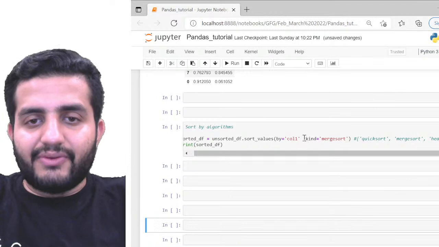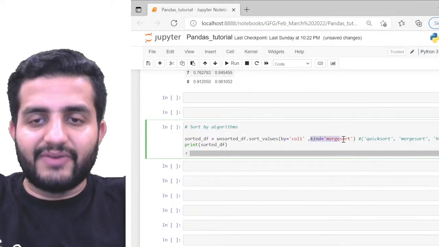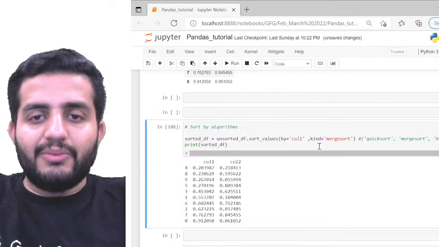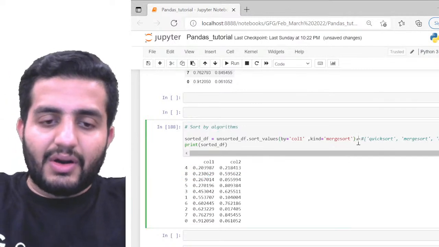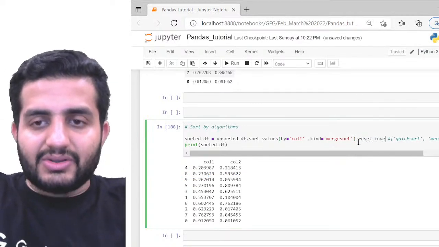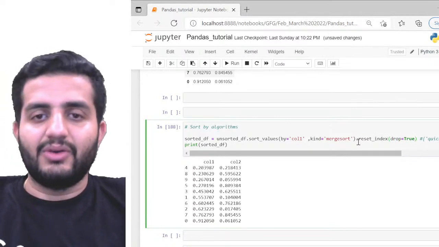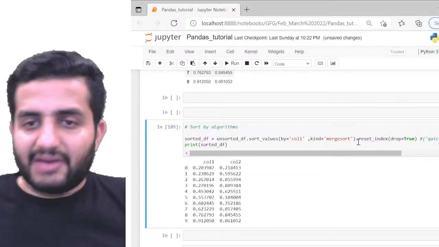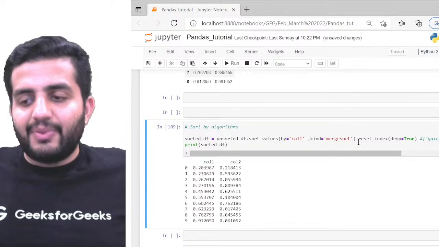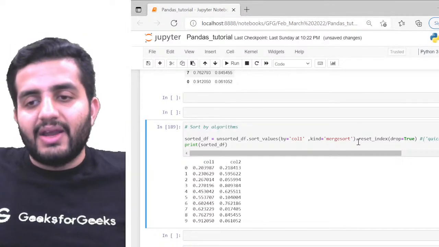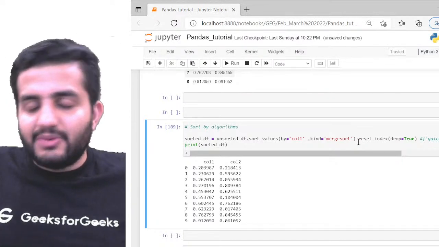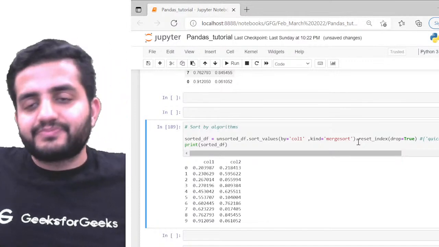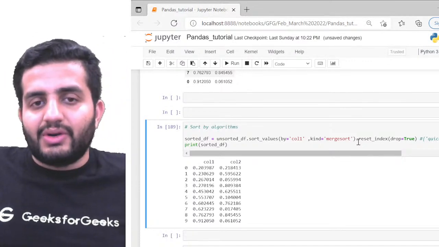Let me show it to you. Suppose you have set the kind as merge sort. I can specify merge sort, for example, and now the data will be sorted based on the merge sort. Again, we can still call dot reset_index on top of it and call drop is equal to true, and I can still have the indexes reset. This is applicable to all the things I'm trying to do. So the kind argument gives you the flexibility to use different algorithms on top of the sorting technique you want to use.